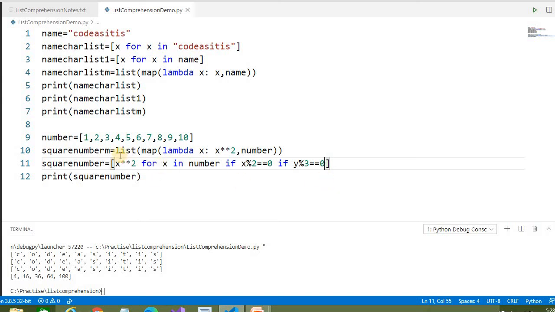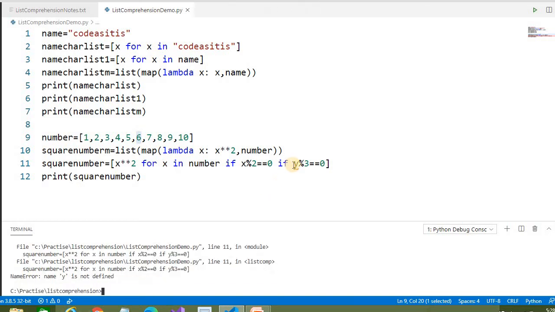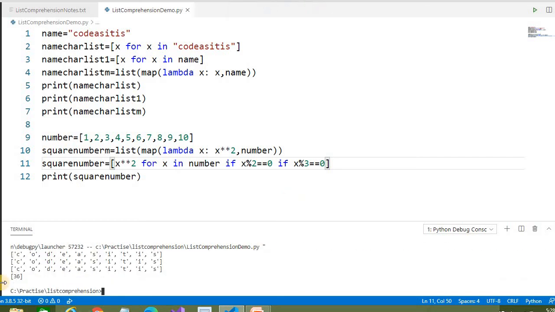So it will return only 36, because 6 is the only number which is divisible by 2 and 3, right? Simple. Let's run this. Okay, here, sorry, it's 6. See here, it's only returning 36. So we can provide conditions here also.